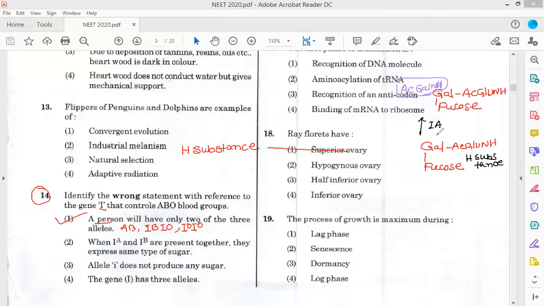These are for the IA allele. But in case of the IB allele, what sugar is added to the H substance? That is galactose. Galactose is added.